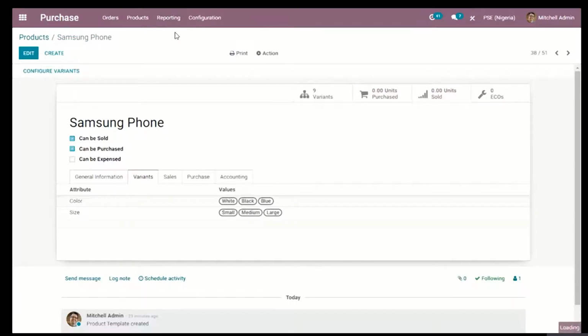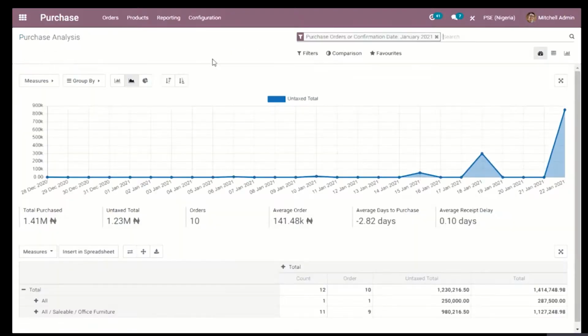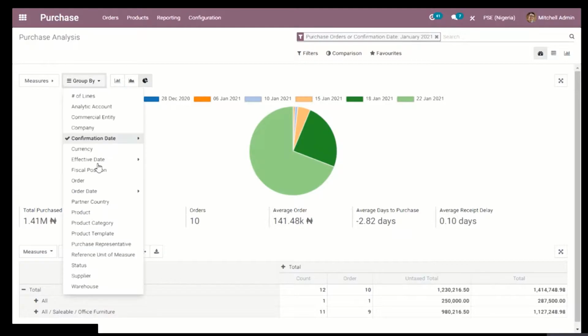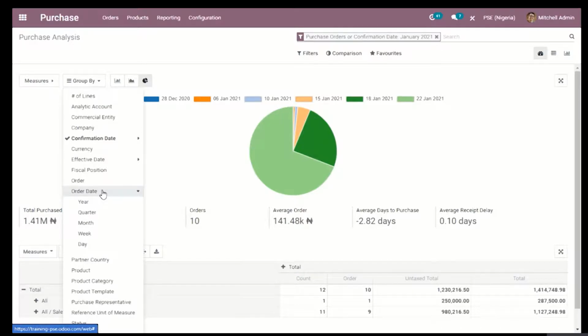And in the reporting section of purchases, you can find different ways of viewing and analyzing our purchases for different periods. You can filter them by confirmation date, or by order date, by a particular year, by this year.